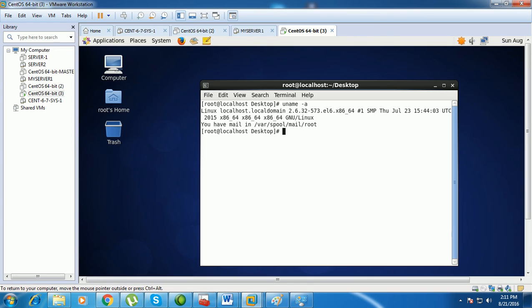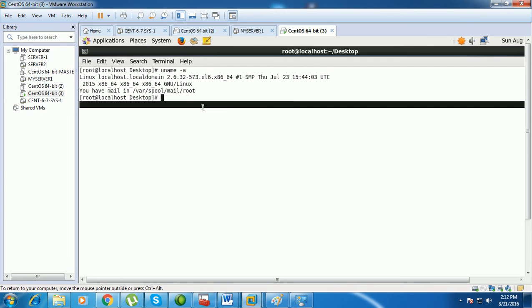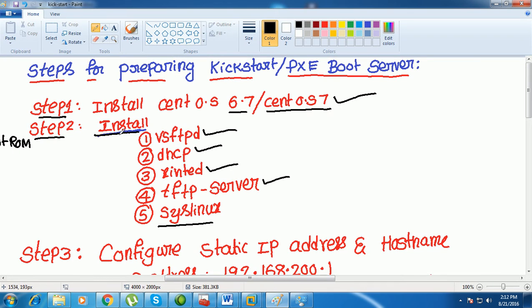This is x86 64-bit, and CentOS or RHEL 6, EL6 means Enterprise Linux 6. So step 1, you need to install the operating system, which is already installed, and step 2, you need to install vsftpd, DHCP, xinetd, TFTP server and SysLinux.